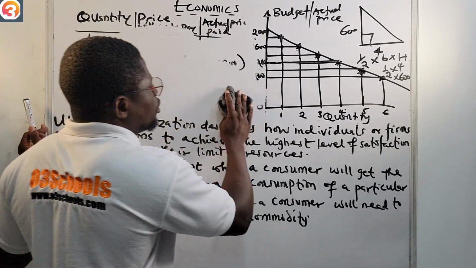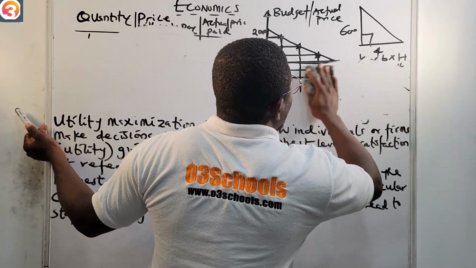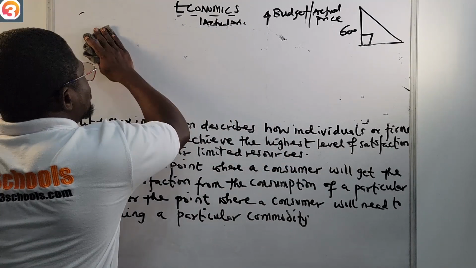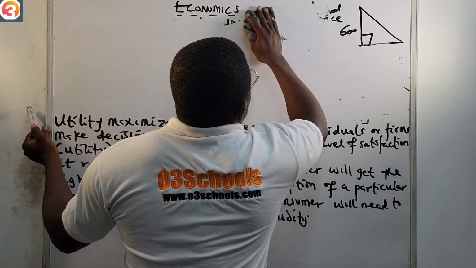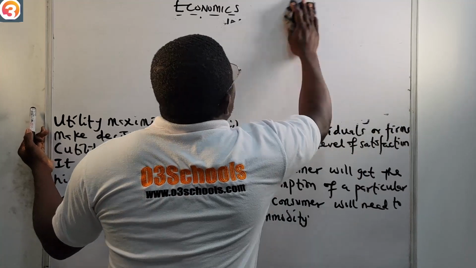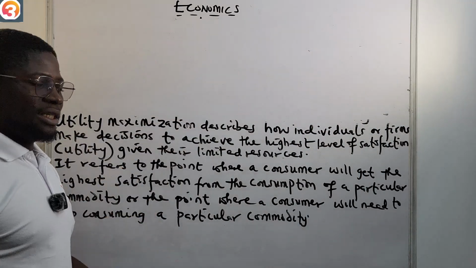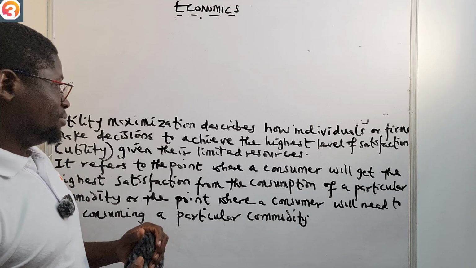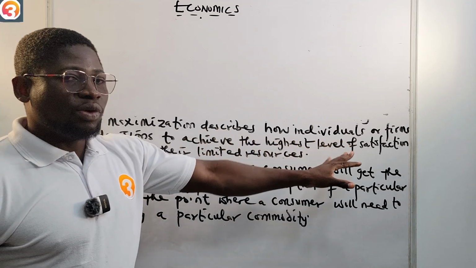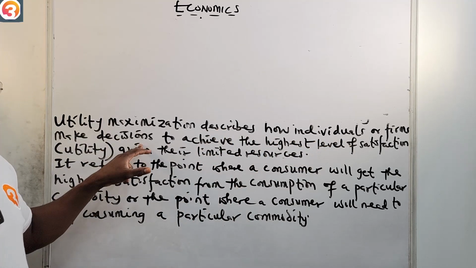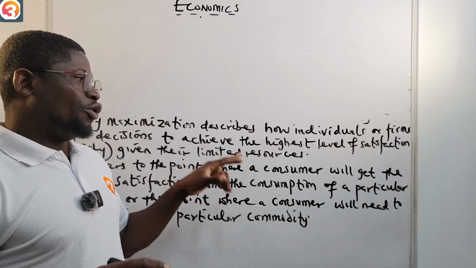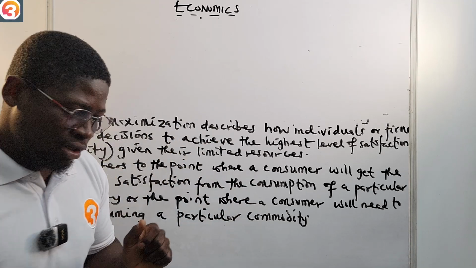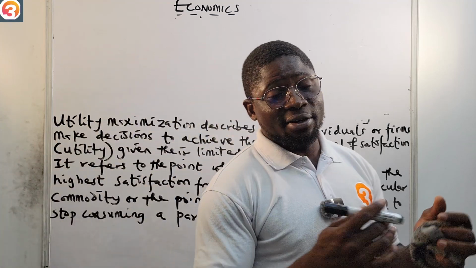The next part is utility maximization, or consumer equilibrium. Utility maximization or consumer equilibrium describes how individuals or firms make decisions to achieve the highest level of satisfaction, that is utility, given their limited resources. We all have limited resources.